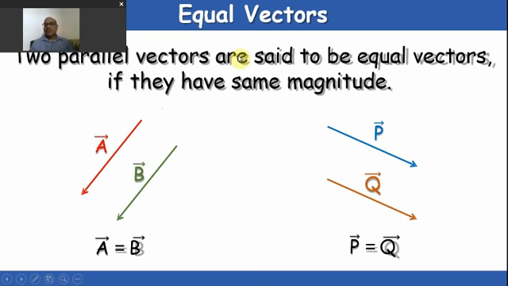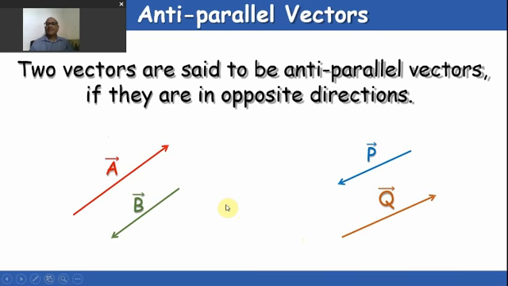Equal vectors. Equal vectors are those which are parallel, but they also have the same magnitude. So over here, if we see, there are A and B vectors, P and Q vectors. But if you see, the magnitude of these two vectors is also equal. So A vector is equal to B vector. We cannot say that A is equal to B only. We will say that the vectors are equal. So when we say the vectors are equal, magnitude as well as directions are the same.